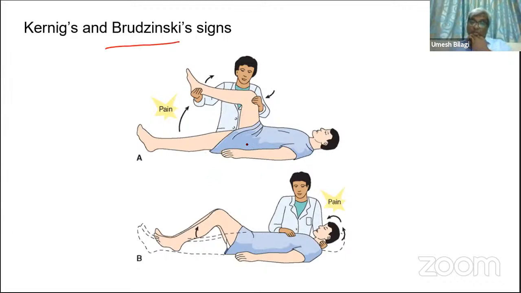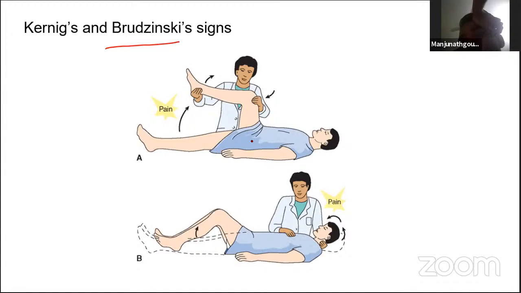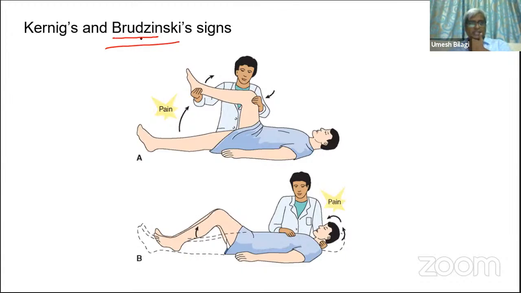Now, what is this Brodzinski sign? Shivani, you tell me. Manjunath. Sir, on flexing the neck, there will be pain and rigidity. Where? Neck rigidity, sir, and here extension of the knees will be there. Which sign are you telling? You are talking about Brodzinski sign, no?